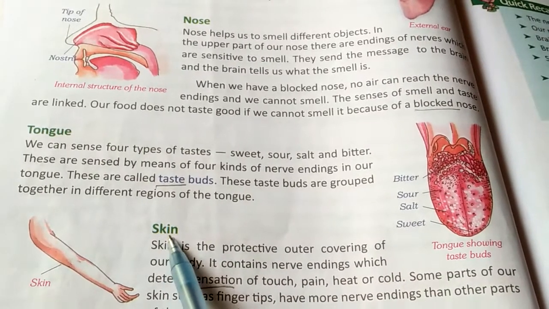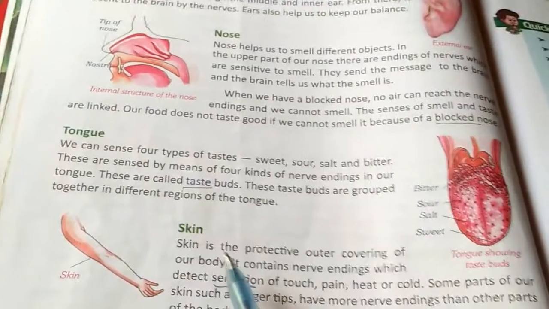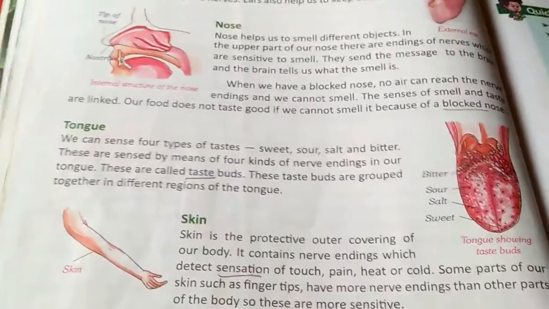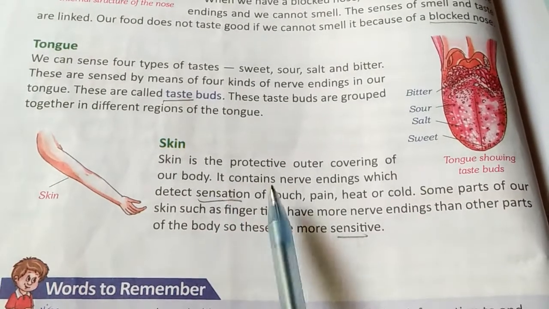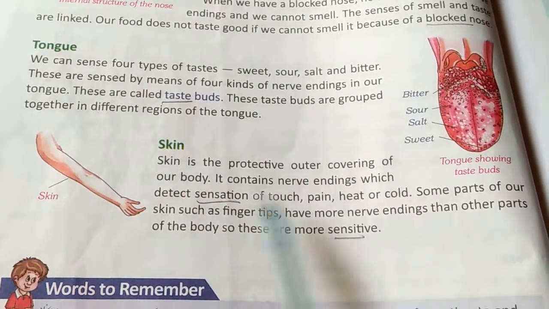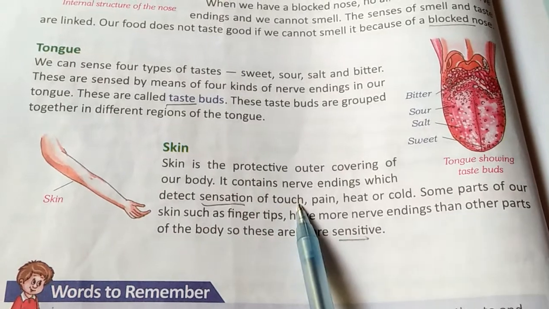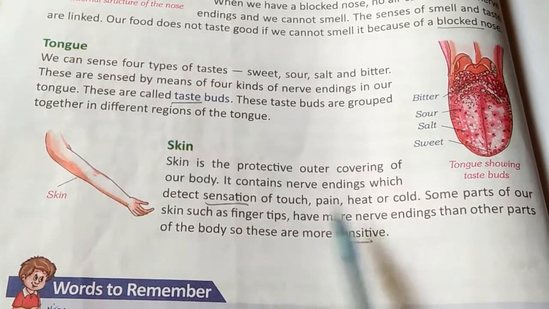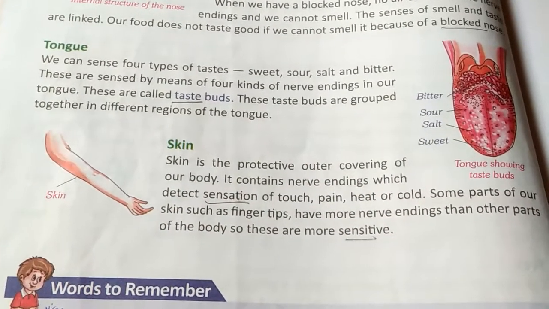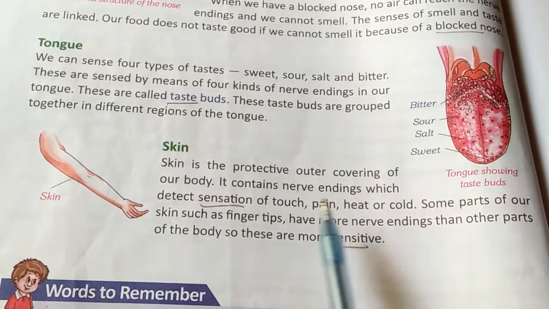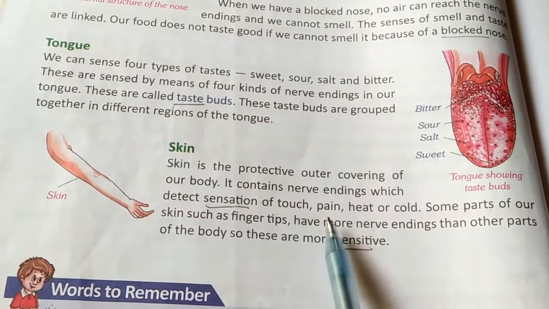Now the last sense organ is the skin. Skin is the protective outer covering of the body. It contains nerve endings which detect the sensation of touch, pain, heat or cold. What is the function of the skin? To detect the sensation of touch.